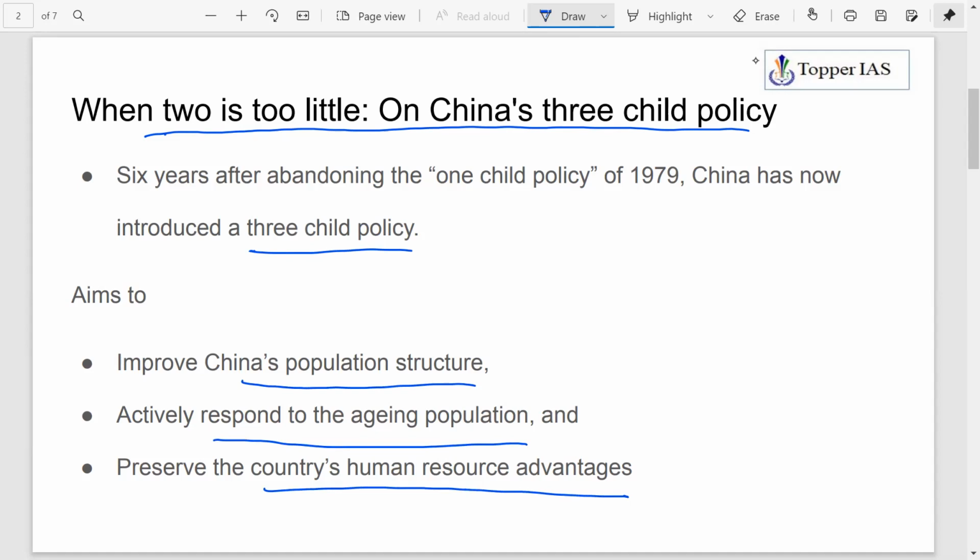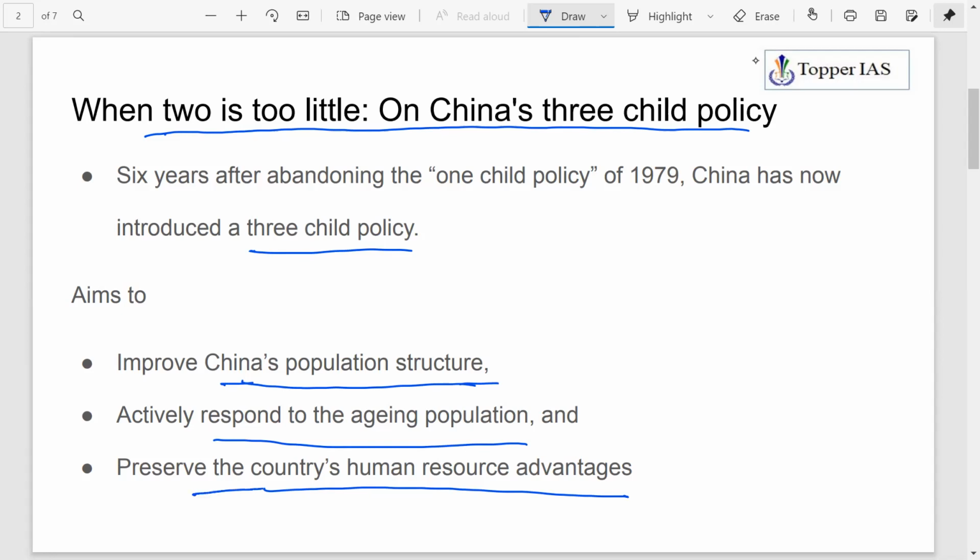Population structure gives you an idea of people living in different age groups: young age group, middle age group, and old age group. So they want to improve China's population structure, and respond to the aging population. More people are getting aged, which shows fewer people in younger age groups. They want to address that issue and even preserve the country's human resource advantage.